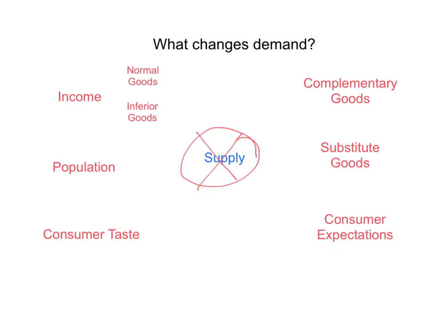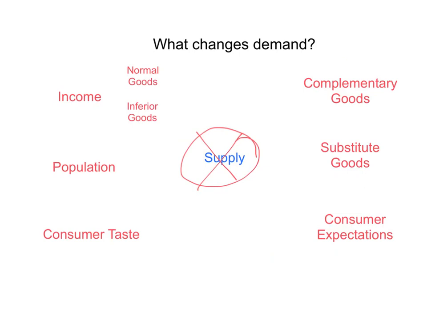Now, I suspect most people think that supply changes demand because they reason in the following way. They think that if suppliers supply less, that people will purchase or demand more because they will expect that there will be fewer of that thing in the future, and therefore that the price will be higher in the future. In other words, they expect the price to go up. But what are they responding to? They're not really responding to a decrease in supply, they're really responding to an increase in the price. And more specifically, they're responding to an expected future increase in price, which actually is just consumer expectations.